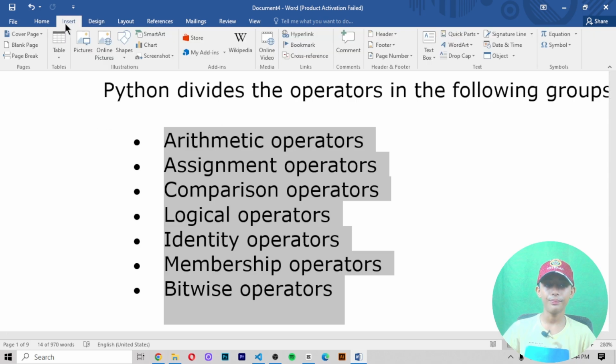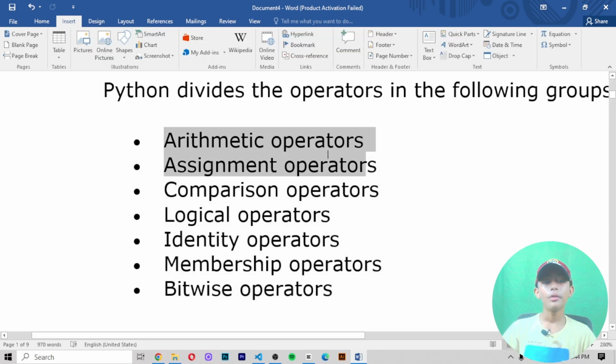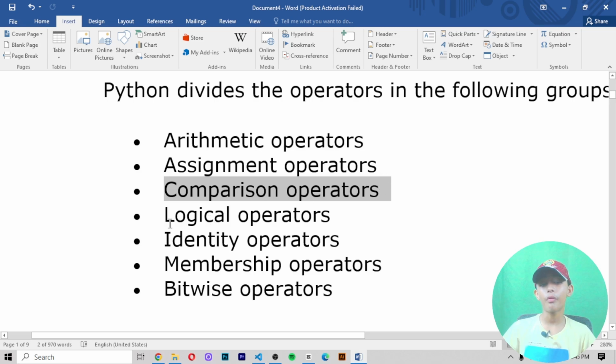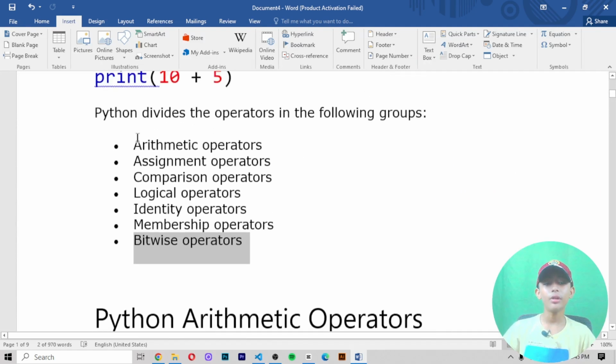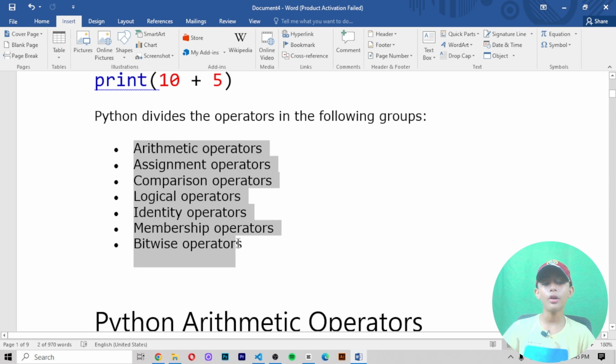First is arithmetic operators. Number 2, assignment operators. Number 3, comparison operators. Number 4, logical operators. Number 5, identity operators. Number 6, membership operators. And one more is bitwise operators. Let me tell you the work of these operators.